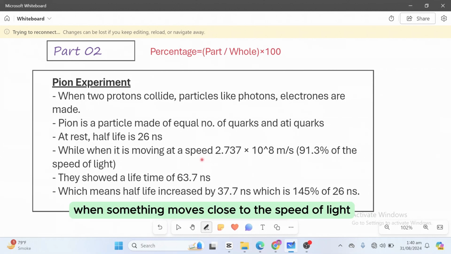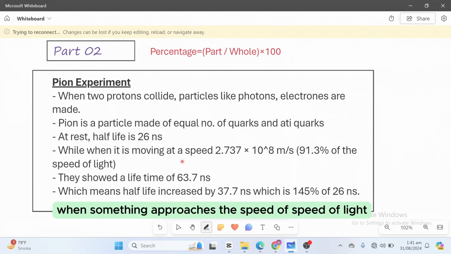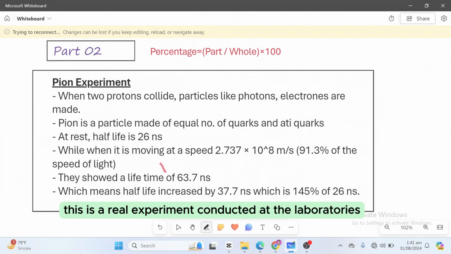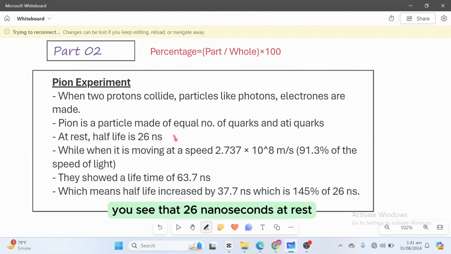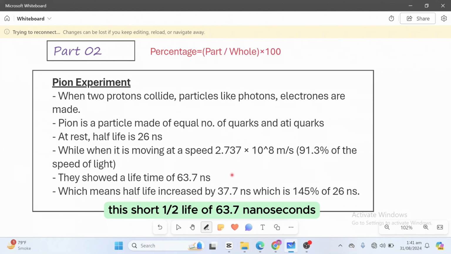When something moves close to the speed of light, the time for it slows down. And this is clear from this particular experiment. This is not something to joke about. This is a real experiment conducted in laboratories. You see that 26 nanoseconds at rest, and when they were moving at that speed, they showed a half-life of 63.7 nanoseconds.